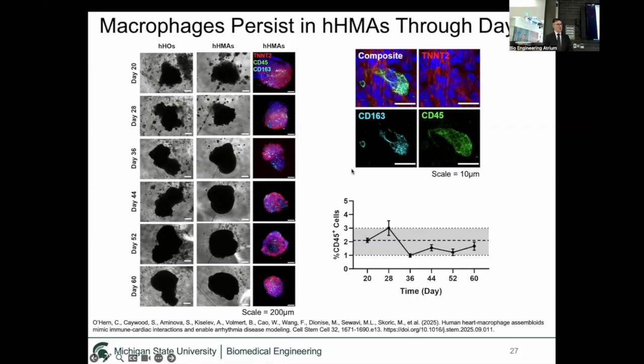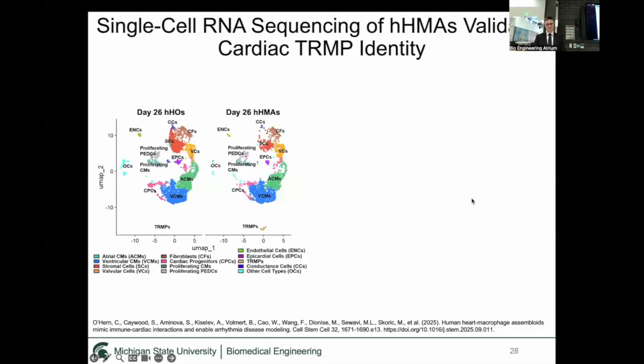We then again used flow cytometry to quantify the CD45 cell population over time, and we noticed that it stayed within the physiologically relevant population of macrophages through day 60, indicating that they bind and persist in the assembloid through time.